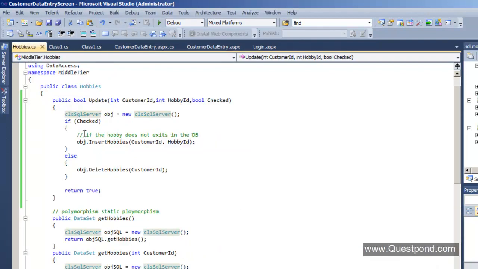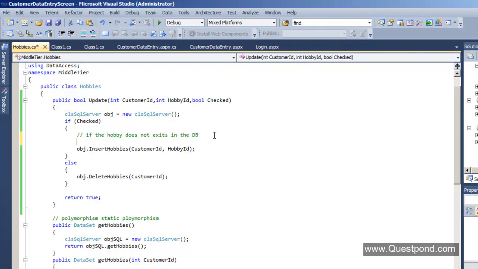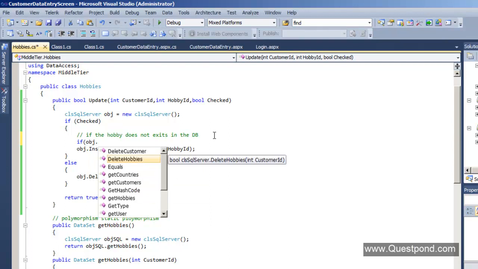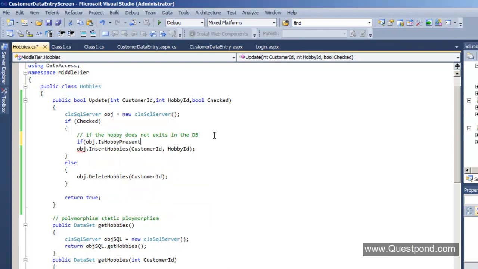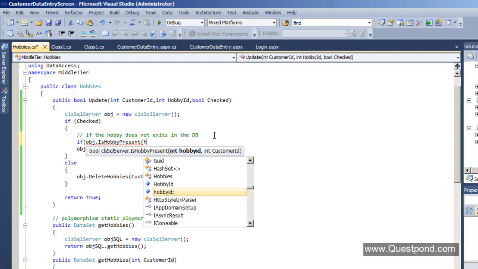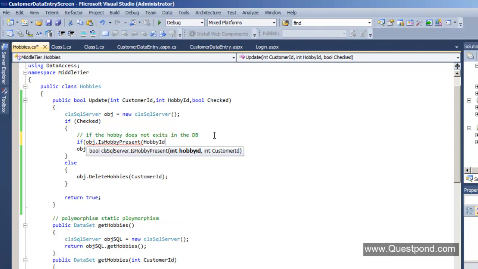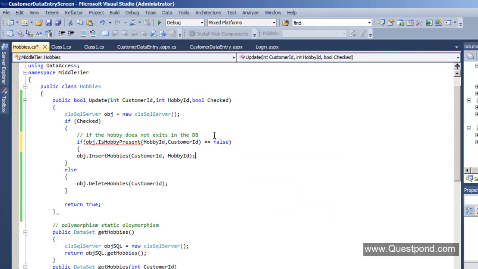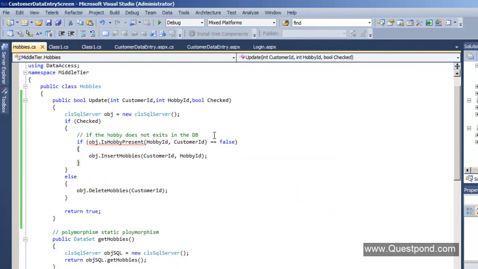And over here we'll say if obj.isHobbyPresent, if this hobby is present for this particular customer ID is equal to false, then only go and insert the hobby into the database.